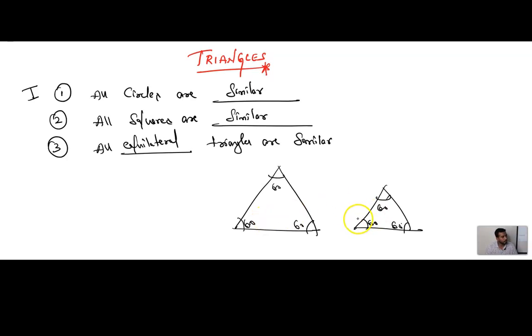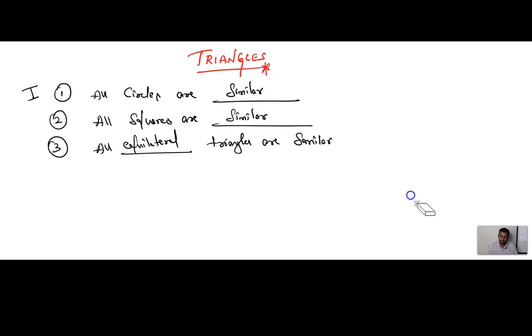Yes, all the corresponding angles are equal. This is 6, this is 3 centimeter. Right? This is 3, this is 1.5 centimeter. And this is 2 and this is 1 centimeter. Is it possible or not? Yes, all the equilateral triangles are similar. Got it? Understood? Good. Next question. Option 4.